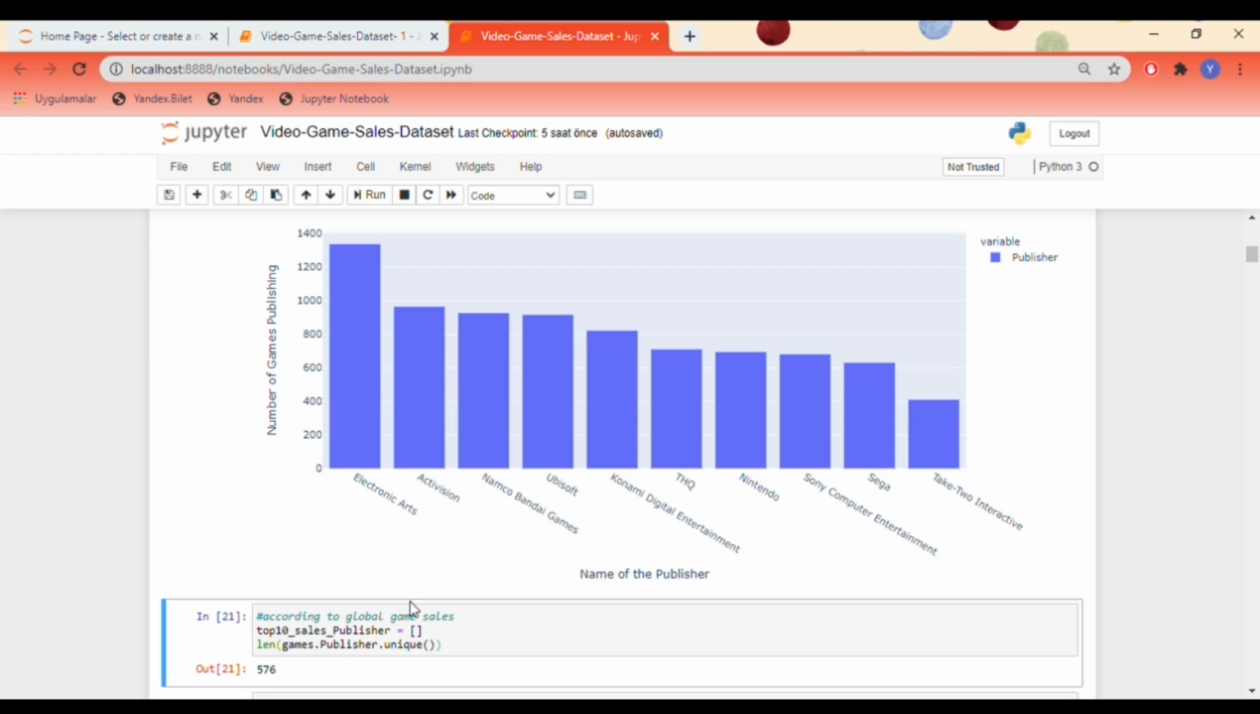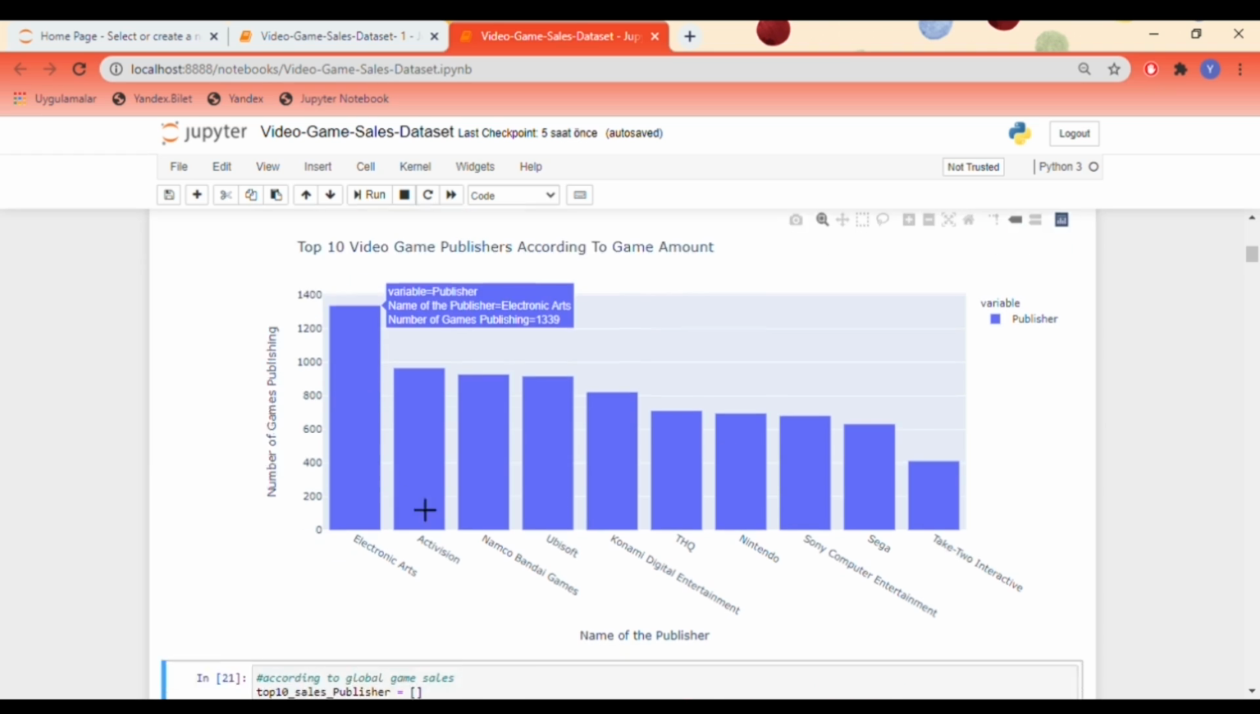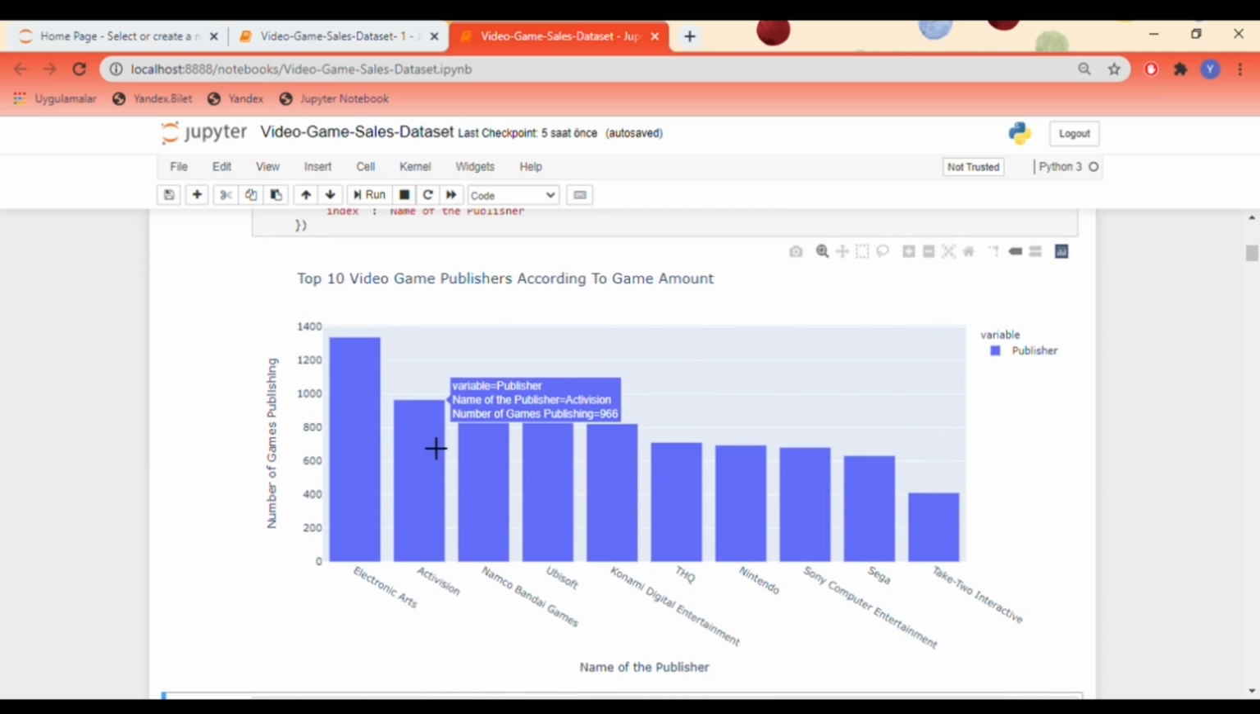There are 576 unique publishers in our dataset. The publishers that we analyzed are the best sales on the markets. This is the top 10 video game publishers according to game amount. The Electronic Arts publisher ranks first, and the amount of games it broadcast is 1339. Activision publisher ranks second, and the amount of games it broadcast is 966.